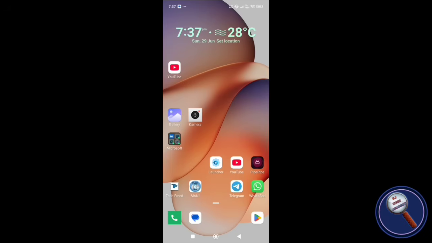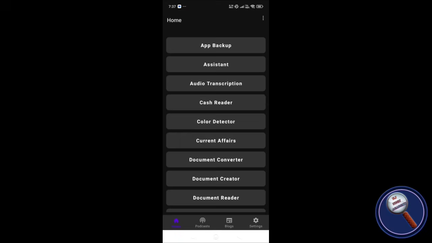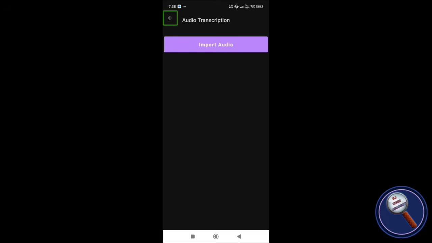Step 1. Open the app, Tech Freedom. Step 2. Swipe until you find Transcribe Audio or Audio Transcription. More options. Audio Transcription. Button. Click here. Audio Transcription.